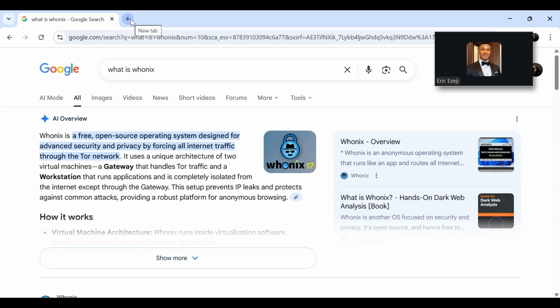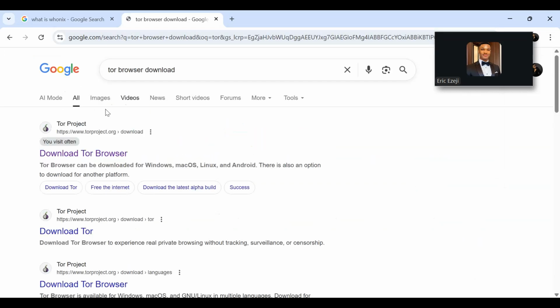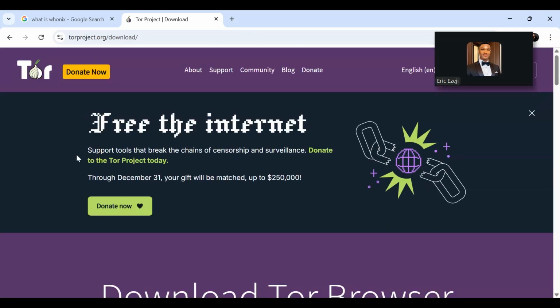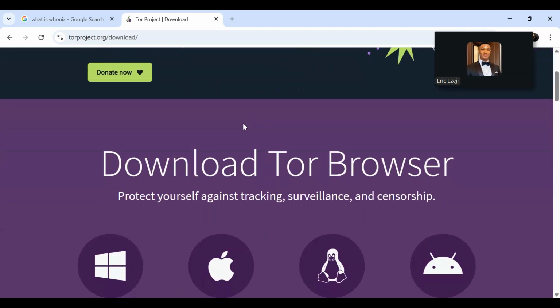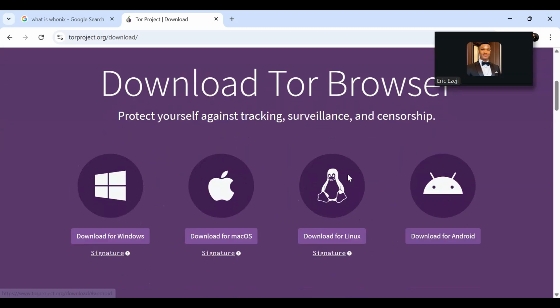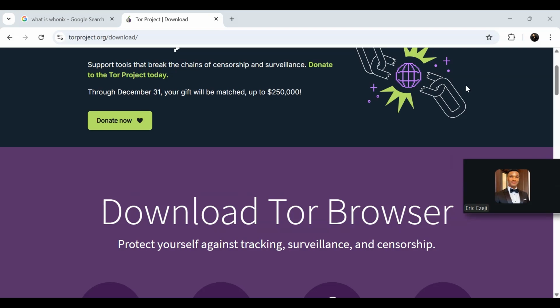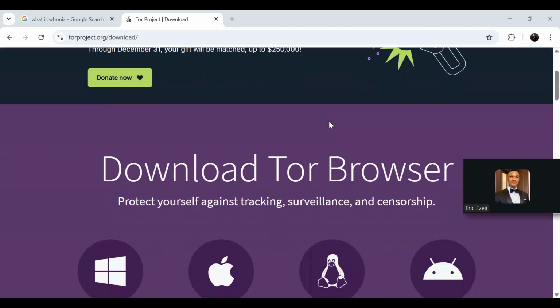There's another tool you can use if you want to be anonymous, which is Tor Browser. This Tor Browser also offers you a layer of anonymity online, but it only gives you privacy on the browser. You can just download it here. You have it for Windows, macOS, and Linux, and also for Android. That's great. You can just click on download and run the installation, and use it just like Chrome browser, but this one is a Tor browser.